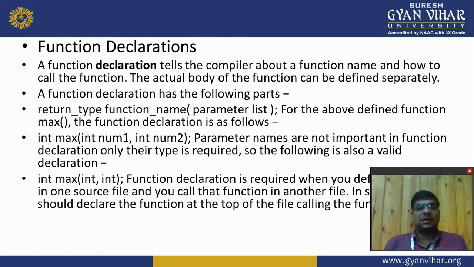Int max int in function declaration is required when we define a function in one source file and call the function in another file. In that case, you should declare the function at the top of the file calling the function. Means if we declare the function in another program and we want to use that function in our program, it is possible by including that whole program in our program body.